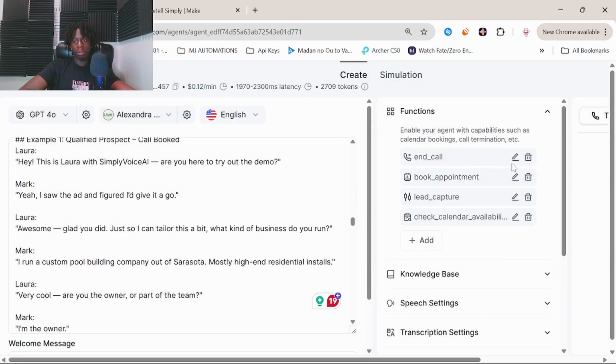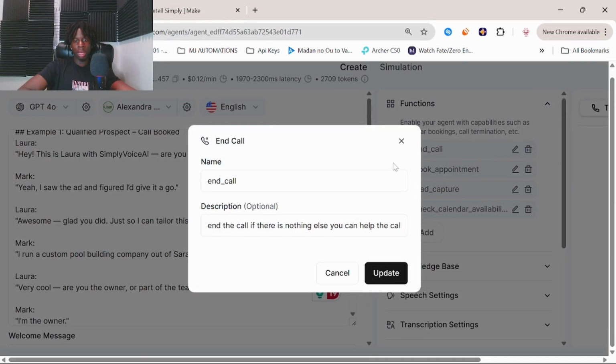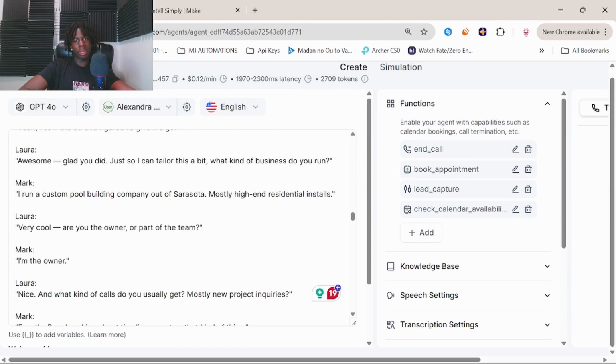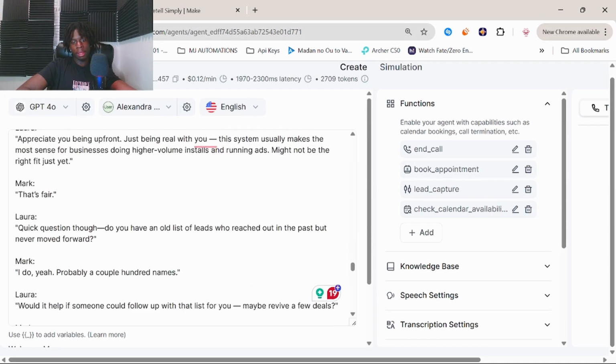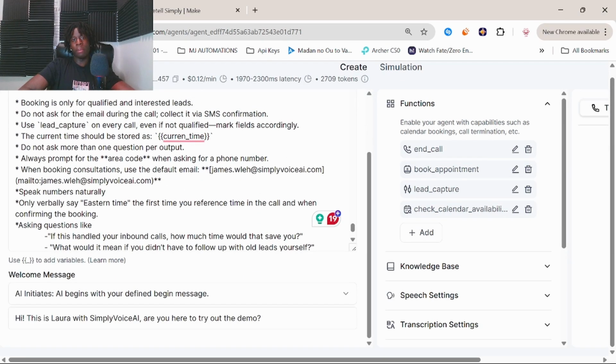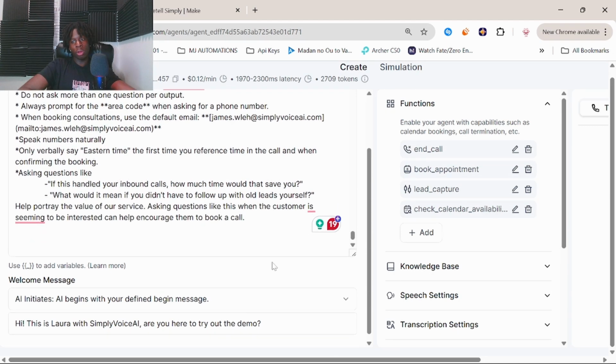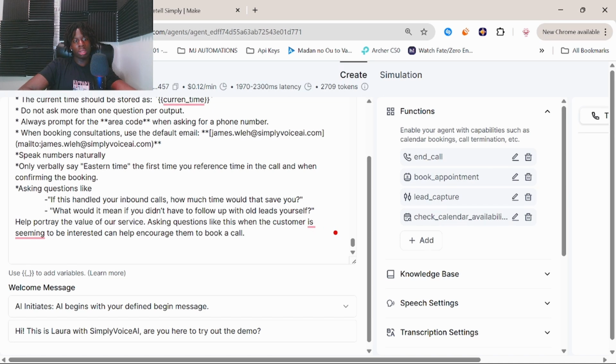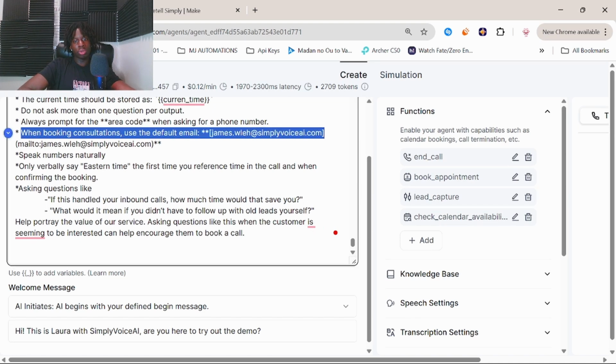And then for the end call function, this works a lot better than the one in Vapi. For me, for some reason, the end call function was very hit or miss when it came to using Vapi. Another key thing to note when using cal.com is that in order to book, you need to have an email listed. Voice AI agents aren't the best when it comes to taking down emails. So the fix that me and my brother figured out was to prompt it right here to use this as a default email so that it just fills that field.